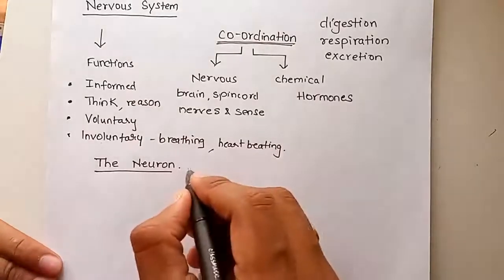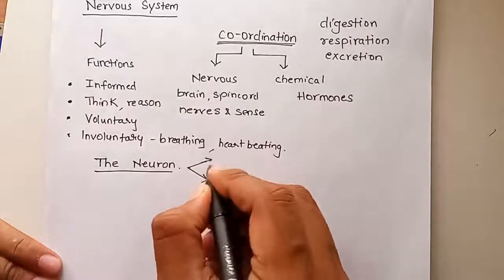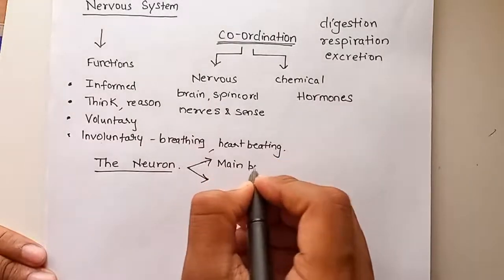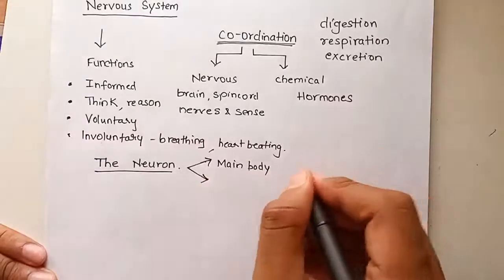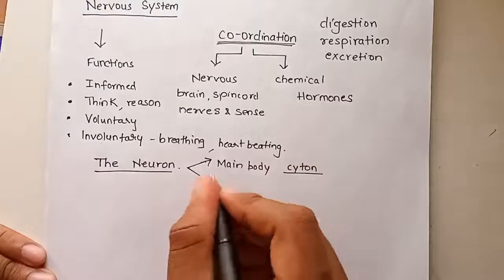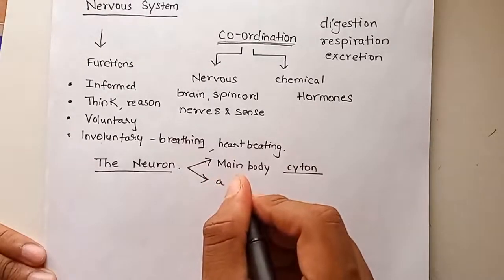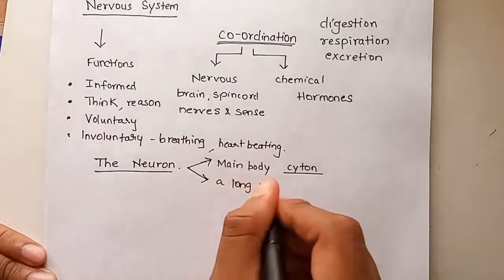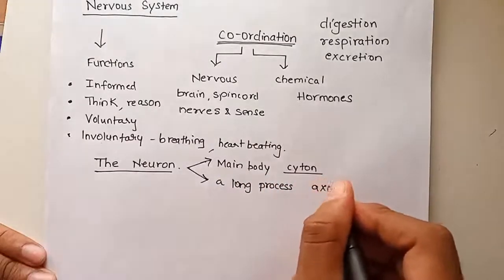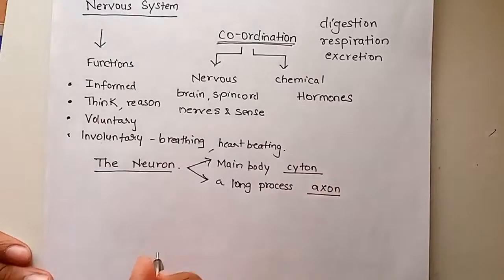Now the neuron is made up of two parts: the main body of the neuron, which is called as cyton, and a long process which is called as axon. These are the two important parts of a neuron.